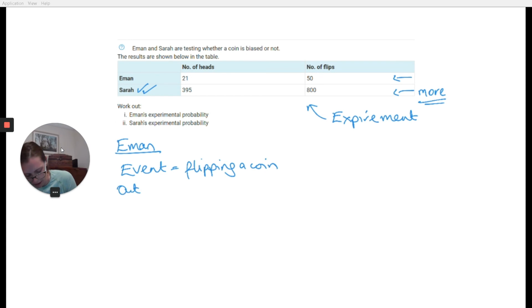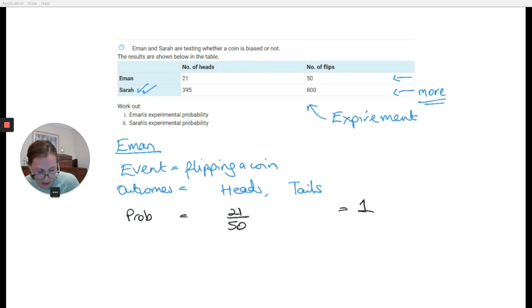What are the possible outcomes? Heads, tails. Probability? Well, it's going to have to equal 1. And for Iman, the number of heads is 21 over 50. So the number of tails you must have got, well, if you've got 21 heads, that would mean you've got 29 tails. So it's 21 out of 50 and 29 over 50.